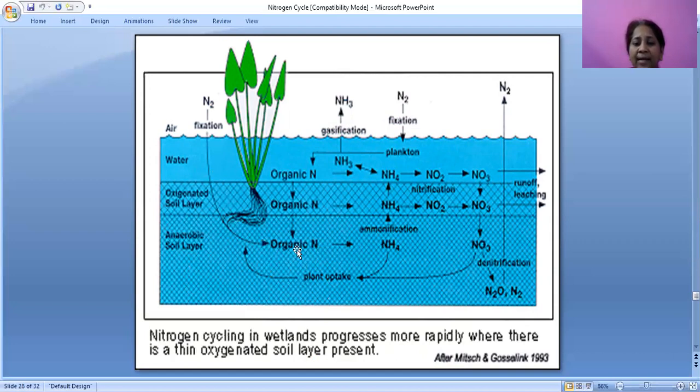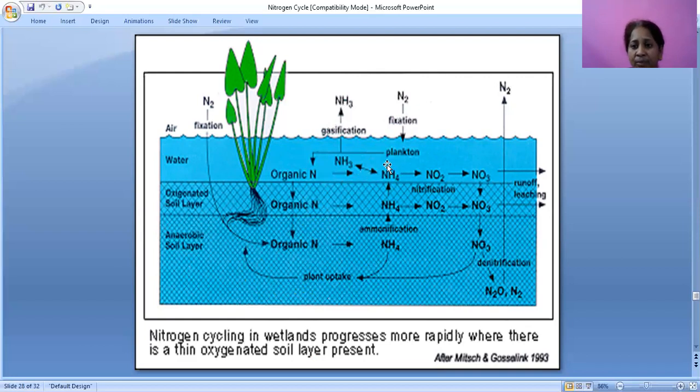Next, this organic nitrogen is converted to ammonium. That is called ammonification. This ammonia is utilized by the plants, and plants take up the nitrogen.